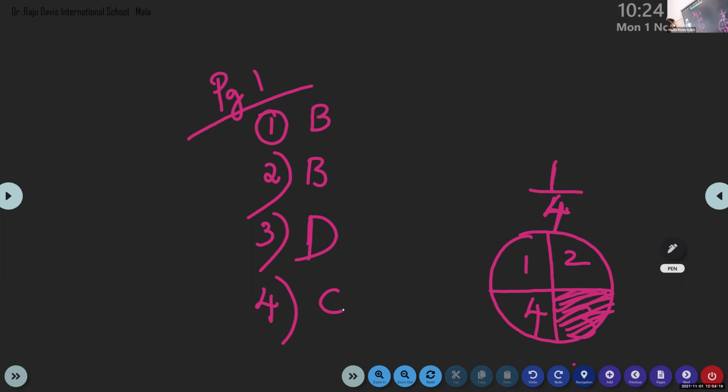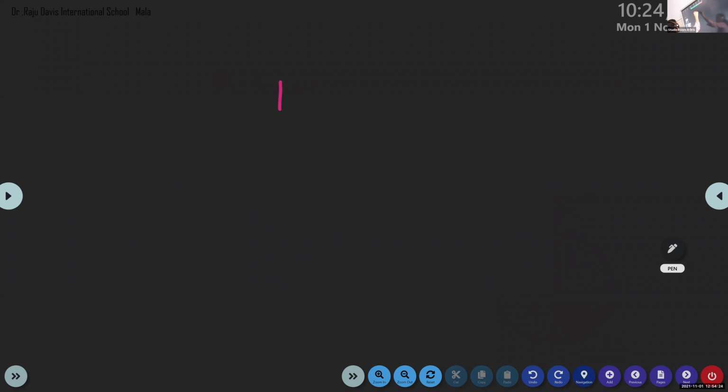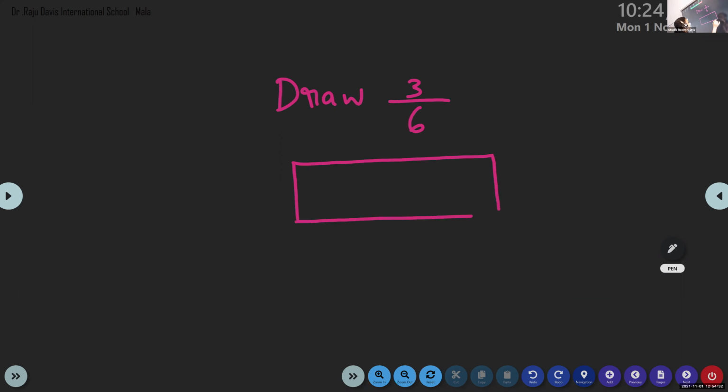Yes, children. Now close this workbook and I'm telling you to draw 3 by 6 in this rectangle. All the children, what you have to do? You have to draw 3 by 6. Close your math workbook and take your rough book.